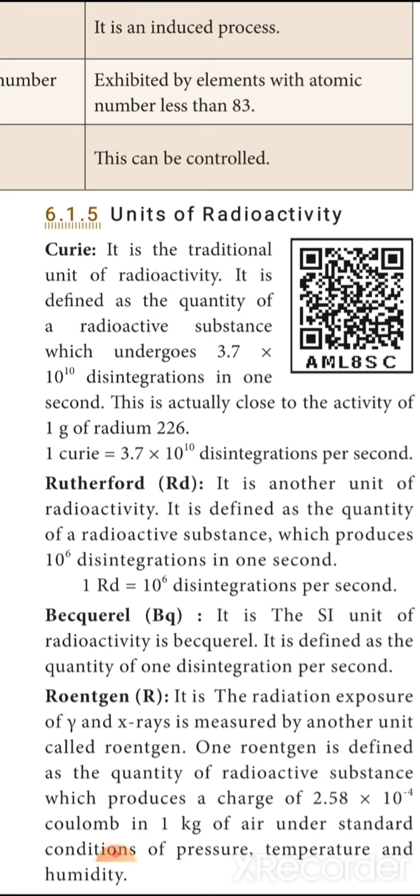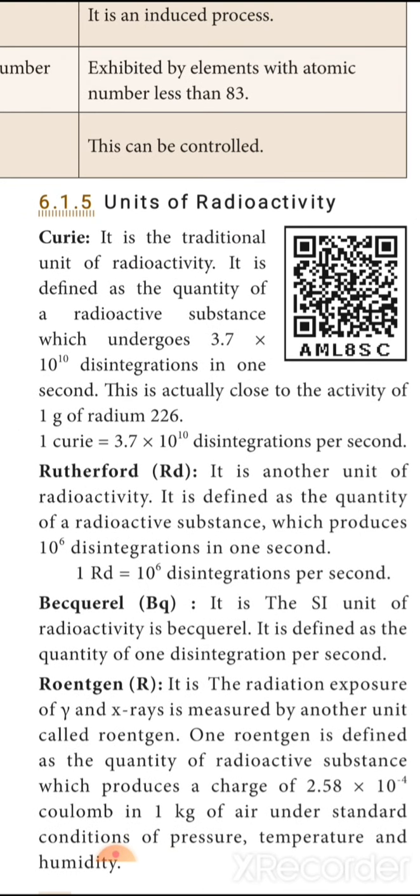You know about Rutherford. It is another unit of radioactivity. It is defined as the quantity of radioactive substance which produces 10 power 6 disintegrations in 1 second. So, 1 Rutherford is equal to 10 power 6 disintegrations per second. Becquerel is the SI unit of radioactivity. We have so many systems of units such as FPS, CGS, but the international system of units is MKS. Like that, becquerel is the international system unit. It is defined as 1 disintegration per second.